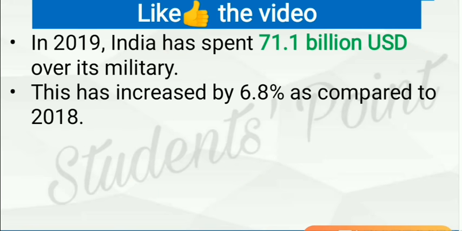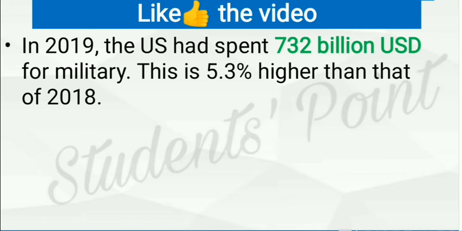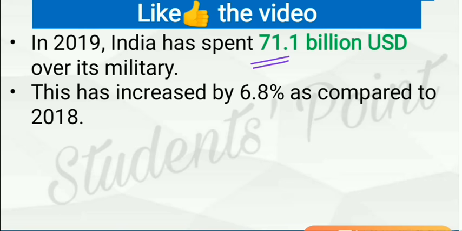And in 2019, India spent 71.1 billion US dollar over its military, which is 6.8% more than 2018, thanks to Indo-Pak tension over Kashmir and abrogation of Article 370. And in 2019 itself, United States of America had spent 732 billion US dollar for military, and this was 5.3% higher than that of 2018. So see the difference. United States of America spent 732 billion US dollar, while India spent 71.1 billion US dollar, and that too was 6.8% higher than last year.